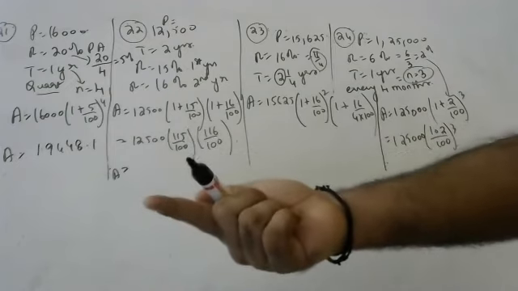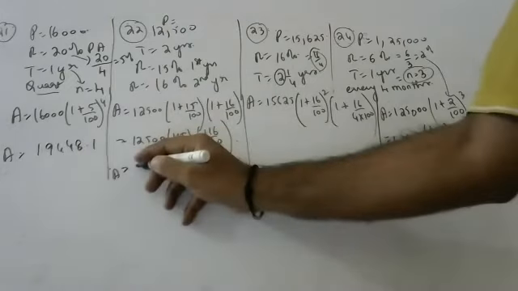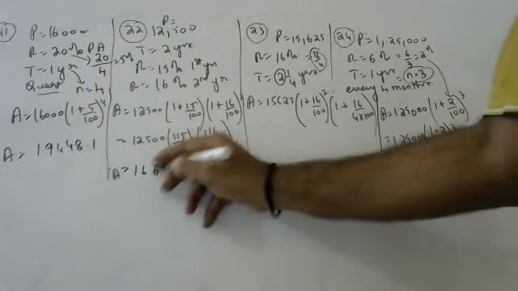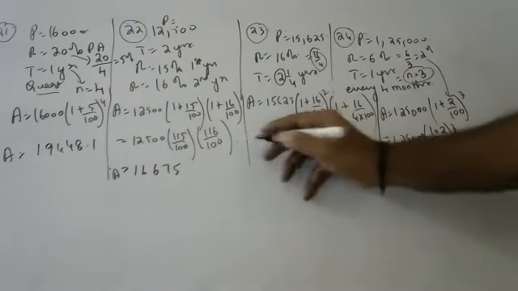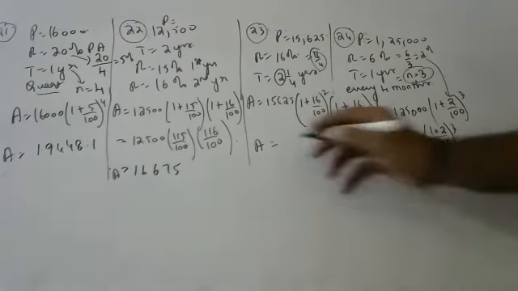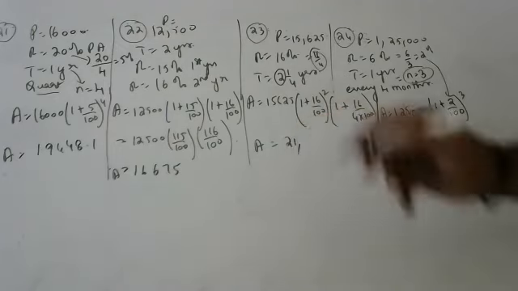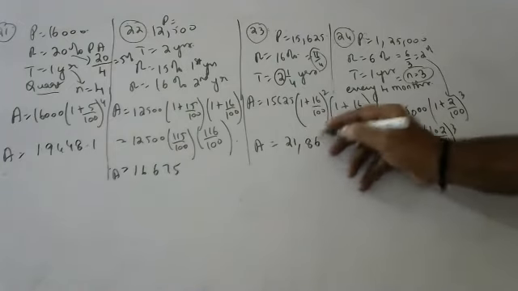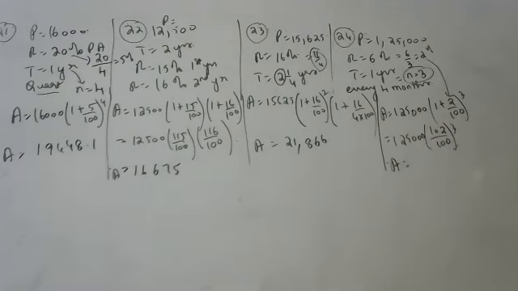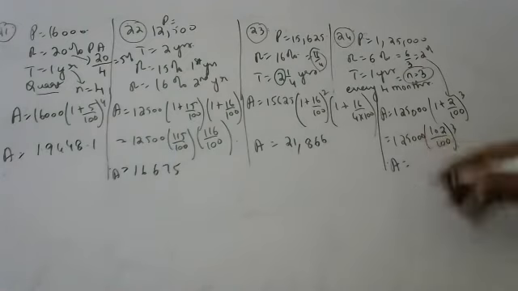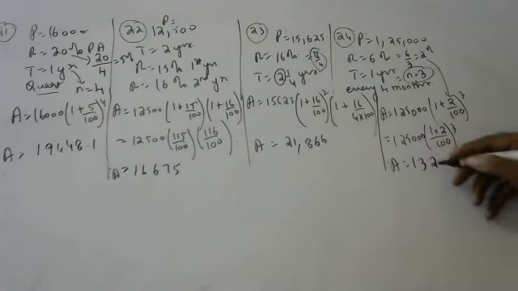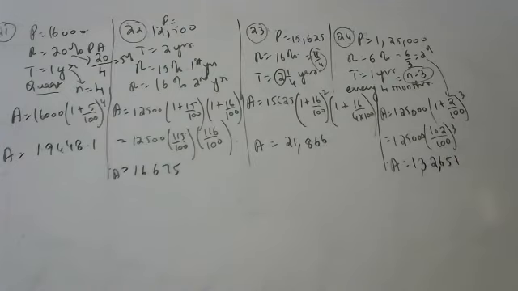16,675. How much? 16,000. Anyone? Nandika, you tell. 16,675. Yeah. Anyone did this? Yes, sir. 1,524. 21,000. 866. Anyone did this, children? 1,32,651. 1,32,000, because 1,25,000, 1,32,000.